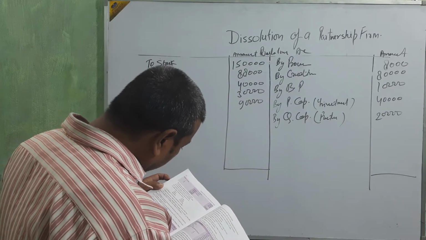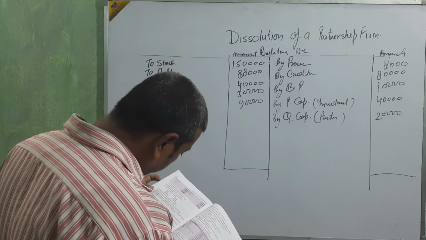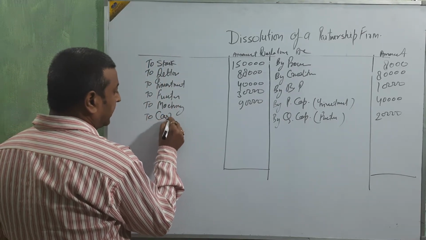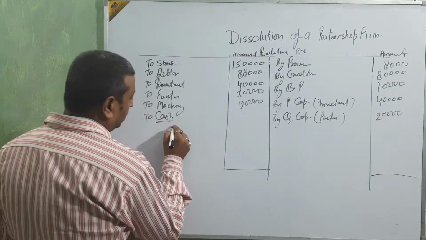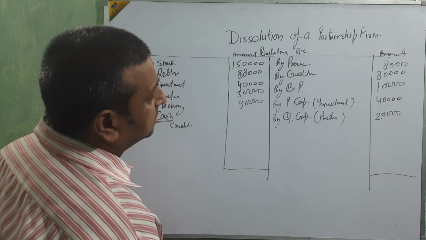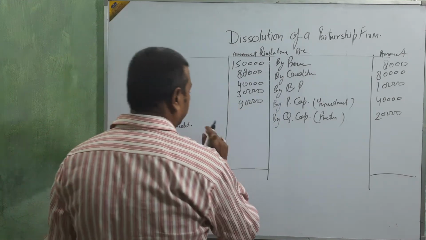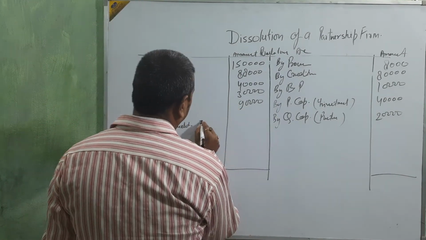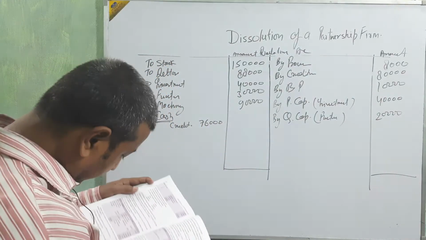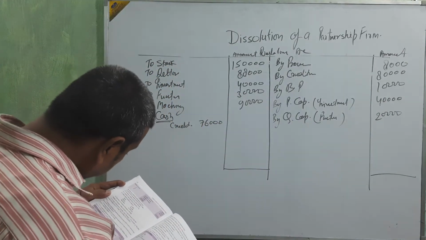Next, creditors were paid at a discount of 5%, then to cash. Okay, beta, we are going to take the to cash. Creditors 80,000, 5% discount, 5% means 4,000, so it means 76,000.